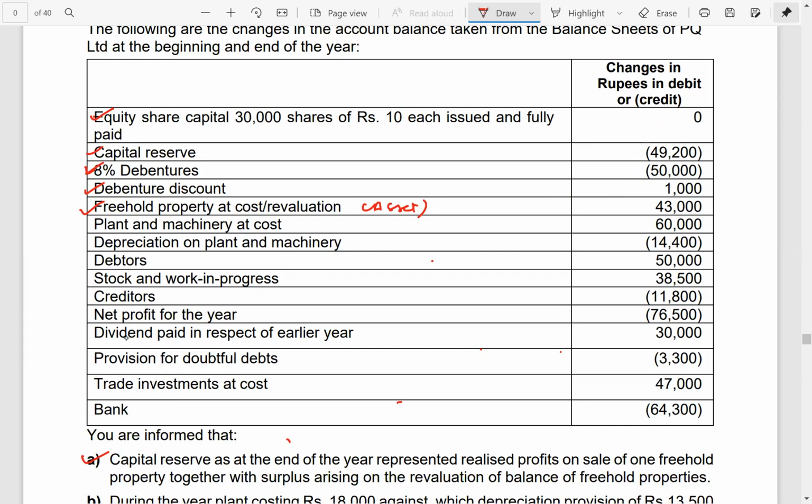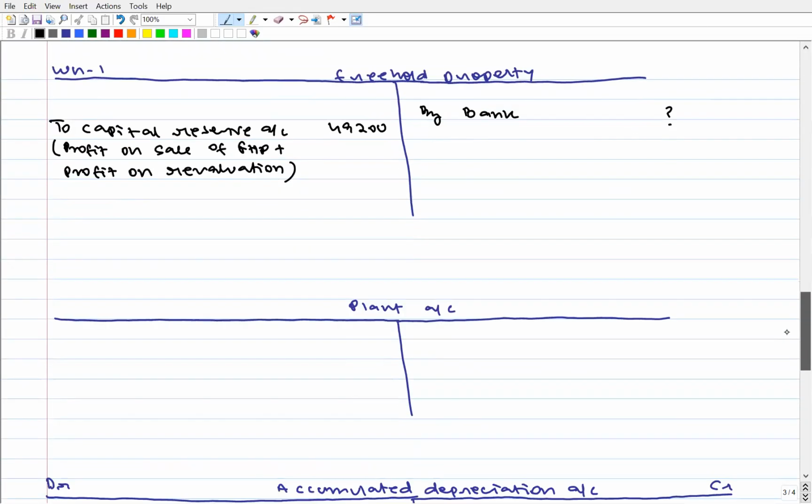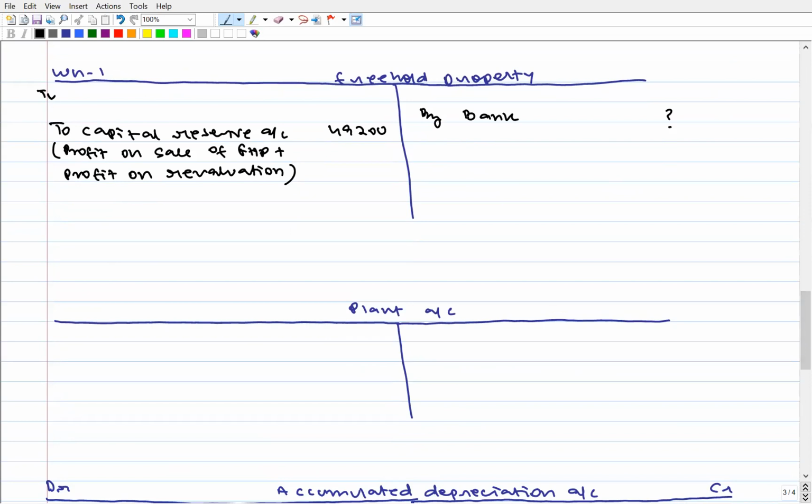To understand this, we can presume, suppose the opening balance is, just use the word suppose in the exam. Suppose, you can take any figure. Suppose I'm taking it to be 1 lakh. Then what will be the closing balance? The difference between opening and closing balance is 43,000.